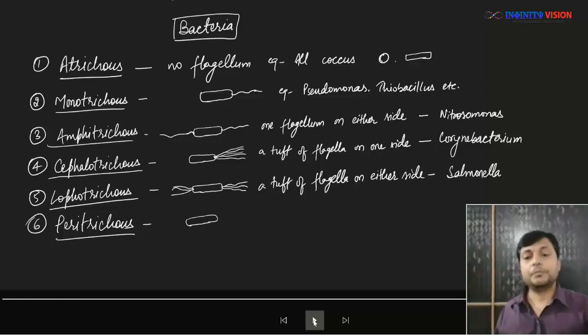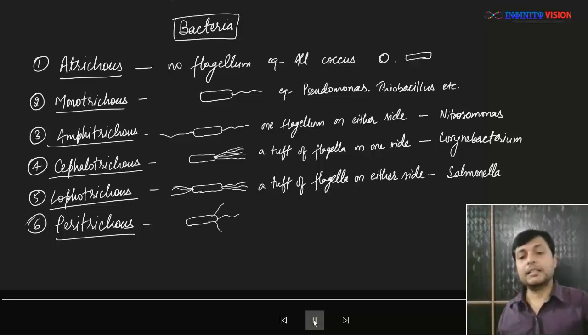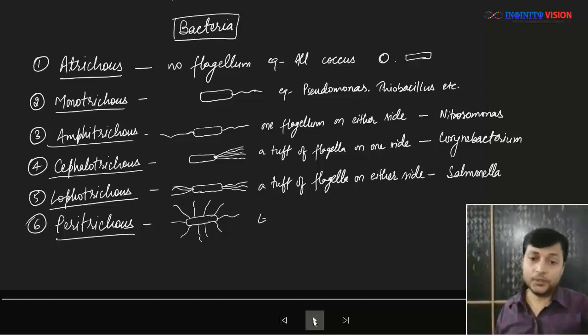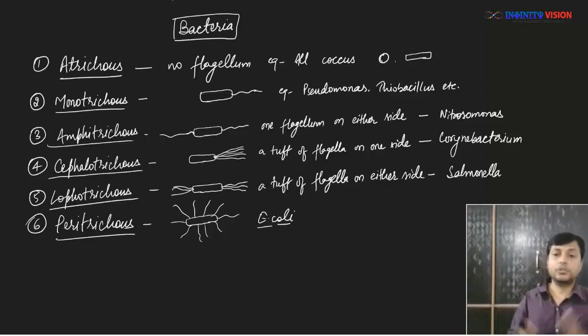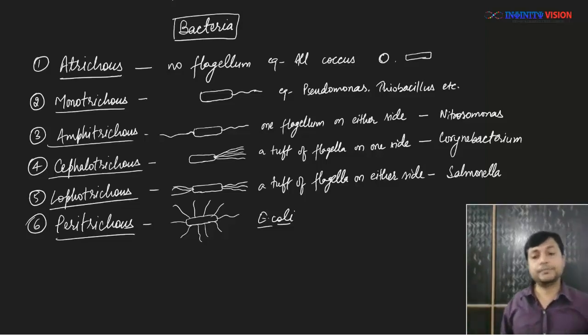So in Peritrichus, flagella are present all through the body or on all sides of the body. Example, E. coli. E. coli has flagella on all sides of its body.